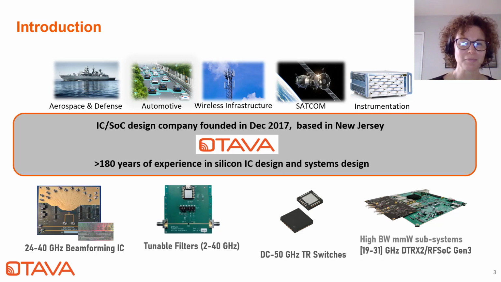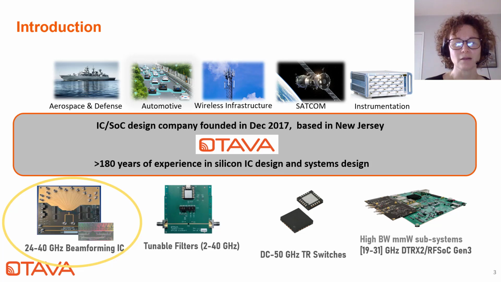So back in early 2021, Ottava Incorporated, which is a startup company based in New Jersey, introduced their wideband beamformer IC, shown on the bottom left here, along with other millimeter wave products following this one over the next few months.